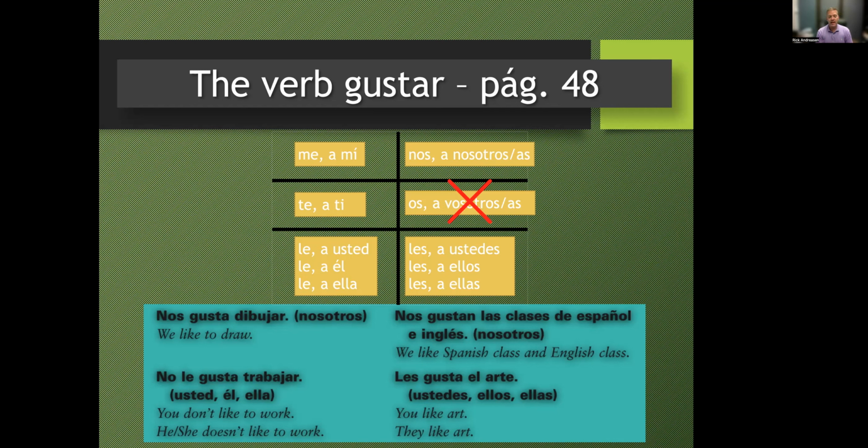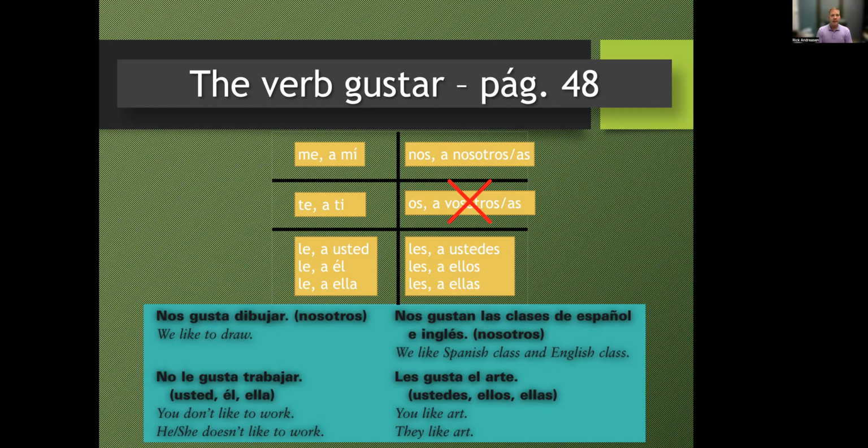So, some examples. Clase, repitan. Nos gusta dibujar. We like to draw. Drawing pleases us. All you have to do is, the subject is still dibujar. Drawing pleases nos, us. Nos gustan las clases de español e inglés. So we have las clases, that's plural. So nos is us. Las clases nos gustan. The classes is the subject of the verb gustar, third person plural, and then nos is us. So nos gustan las clases de español e inglés.